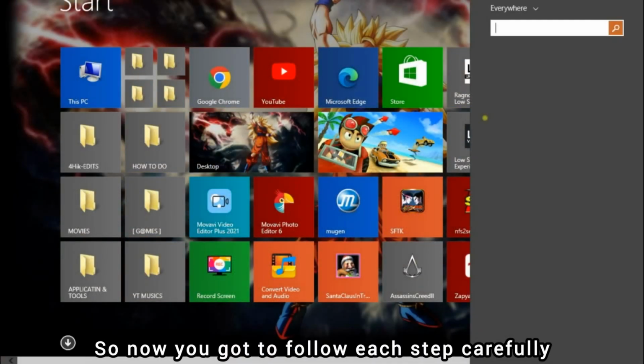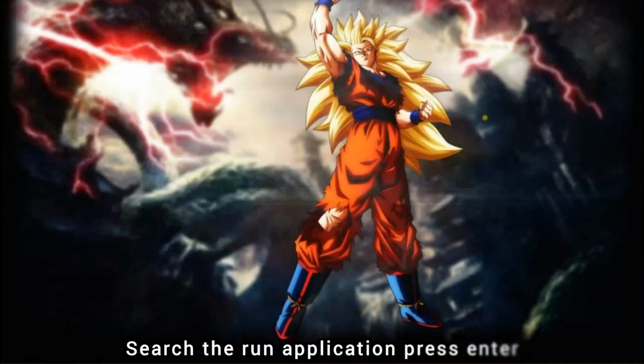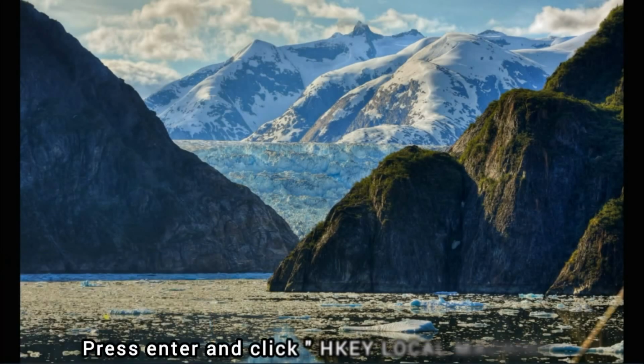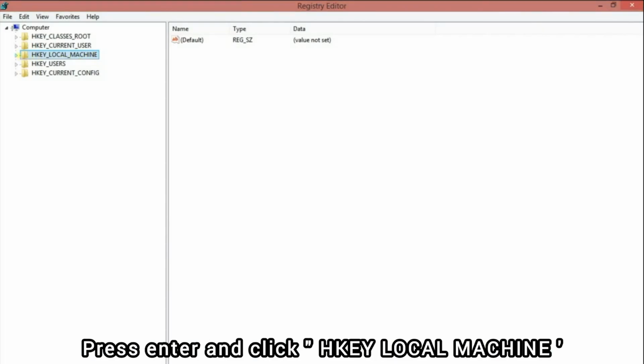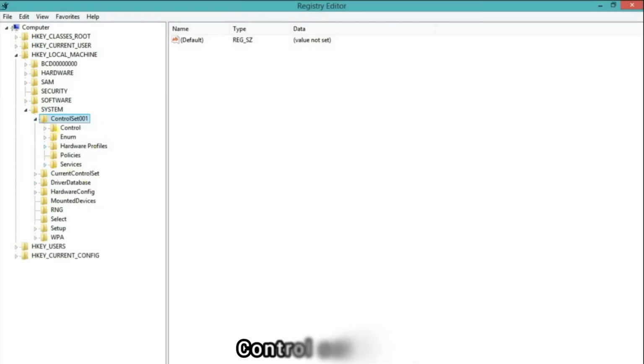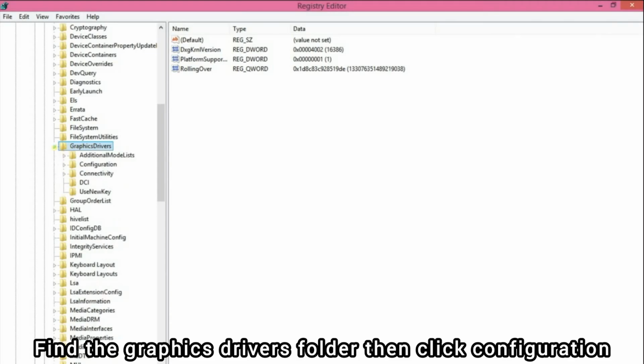So now you've got to follow each step carefully to solve your problem. Search the Run application, press Enter, and type Regedit. Press Enter, and click HKEY_LOCAL_MACHINE. System. ControlSet001. Control. Find the GraphicsDrivers folder, then click Configuration.